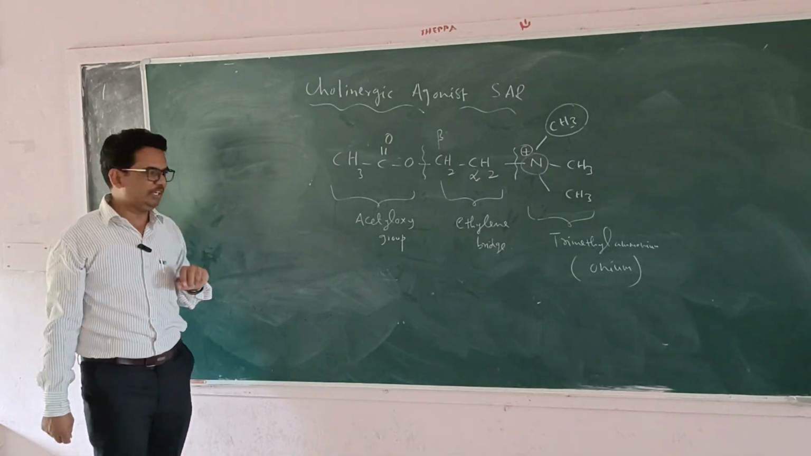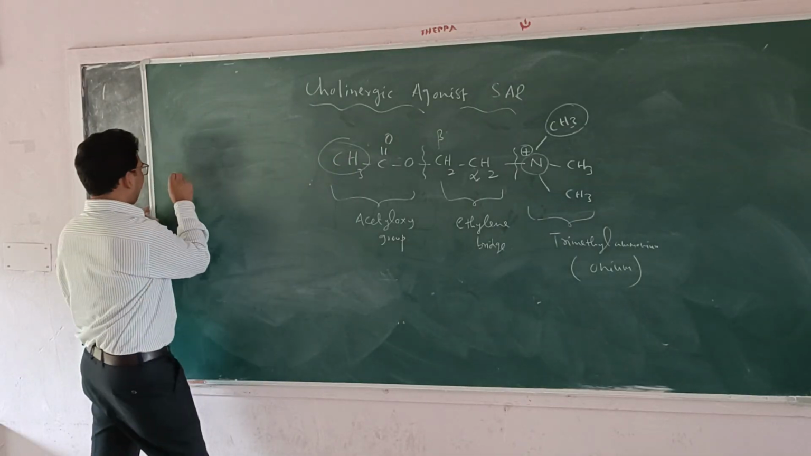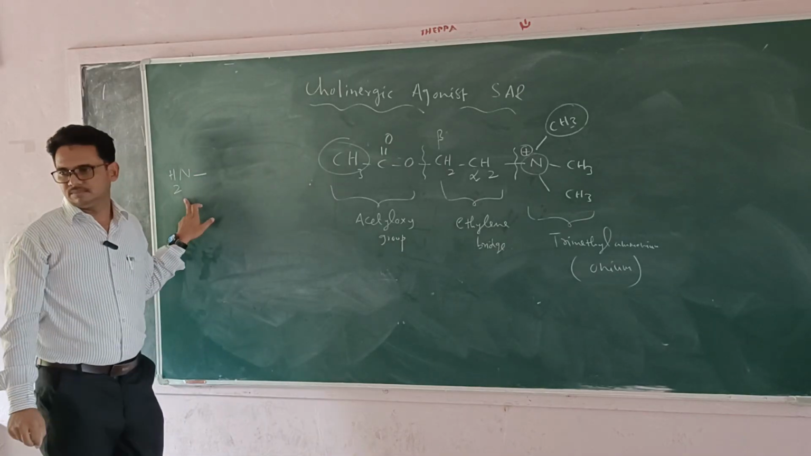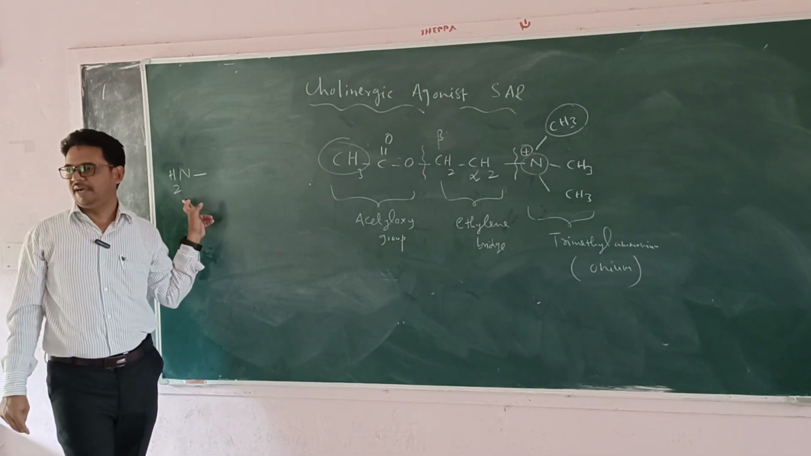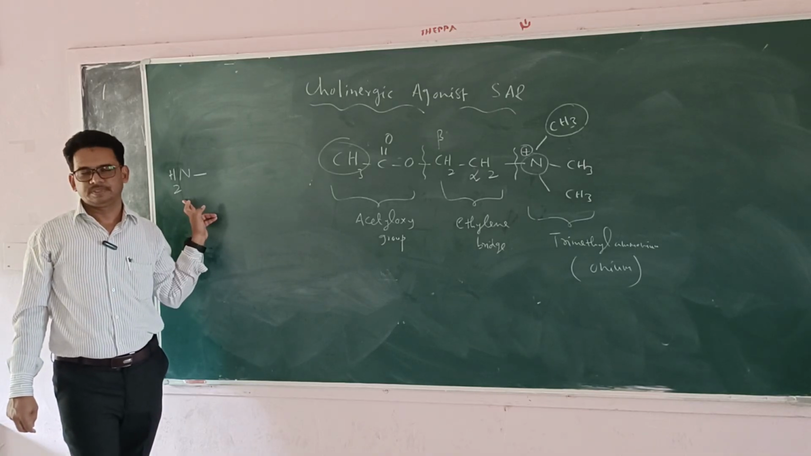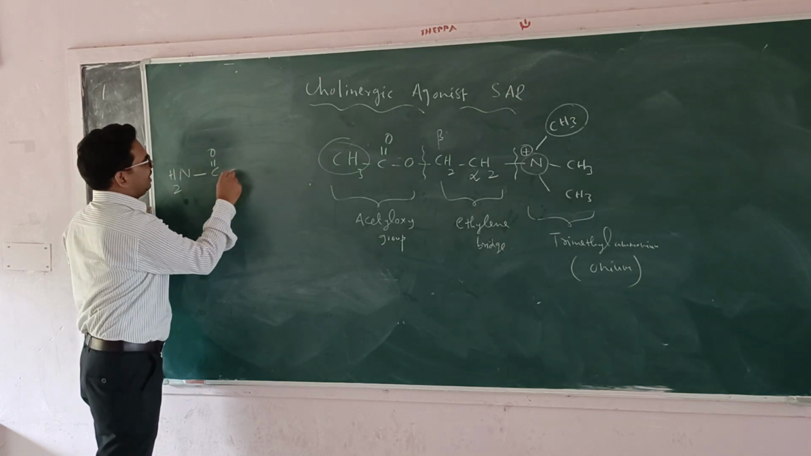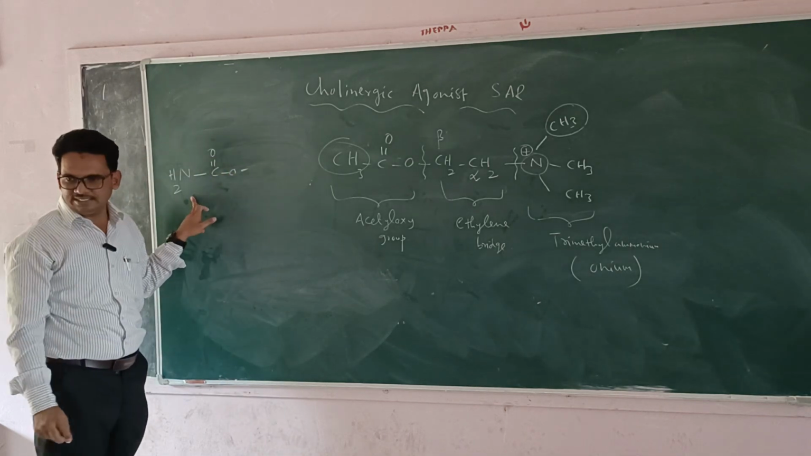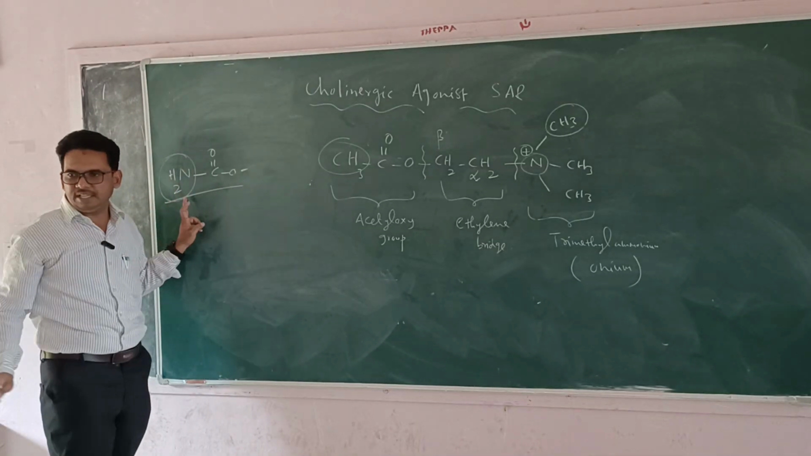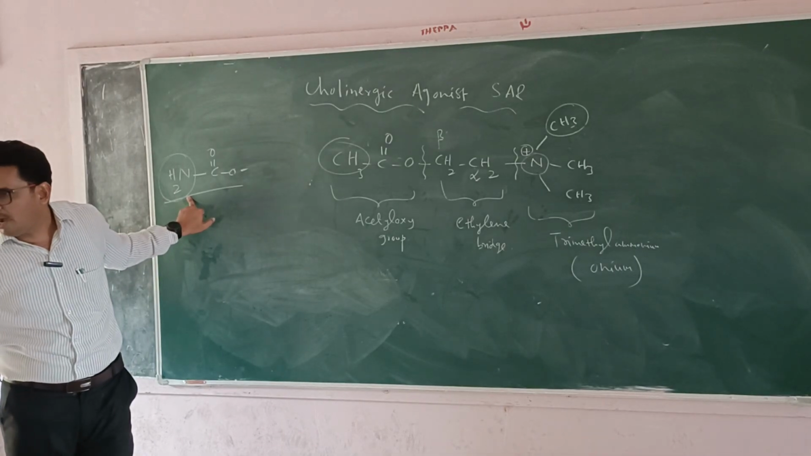But for example, take carbachol. Instead of this methyl group, what does carbachol have? An amine group. Here it has acetic acid, but in carbachol it has carbamic acid. Carbamic acid means the methyl group is replaced with the amine group.